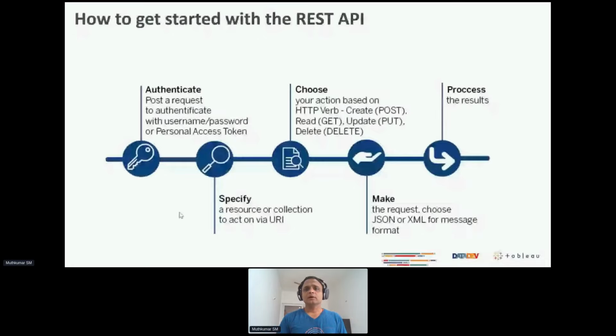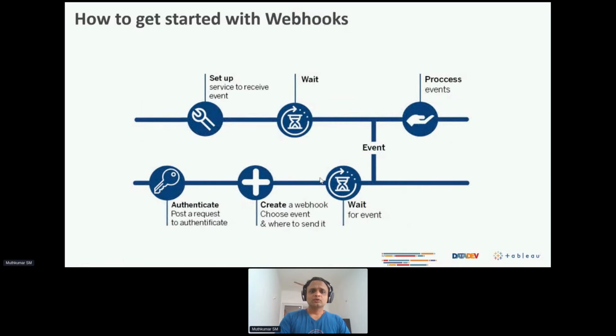let's say you are building an automated framework. Your customer is doing it as a part of scheduling certain extracts to run from, let's say, a Control M system or a centralized system. You want Tableau extracts to be a part of that ecosystem where you synchronize your data extracts step by step, right? In big enterprise-wide applications. So that is possible by means of the Control M system calling a REST API in Tableau, and then that allows you to run the extracts automatically, right? So this is about the REST API. Now, what I'll do is just give you one quick update on webhooks.